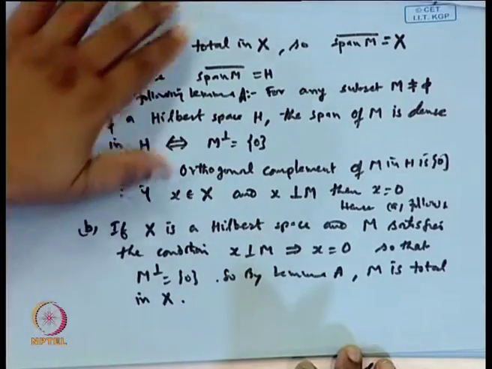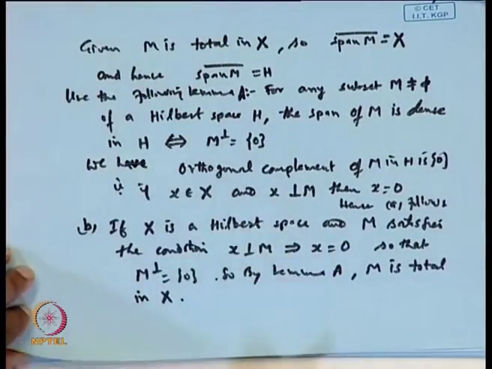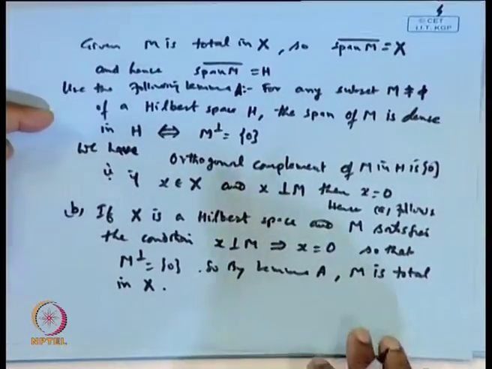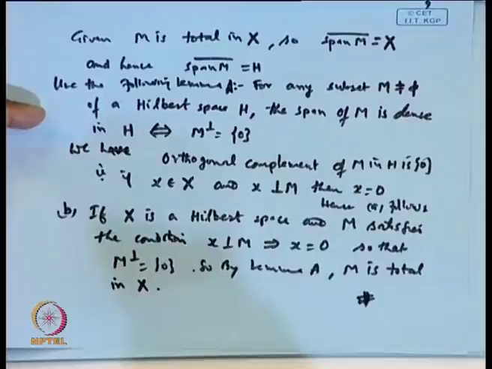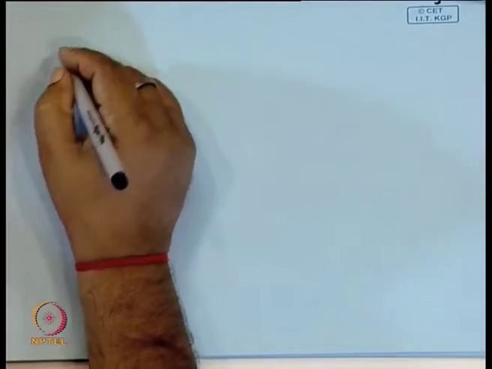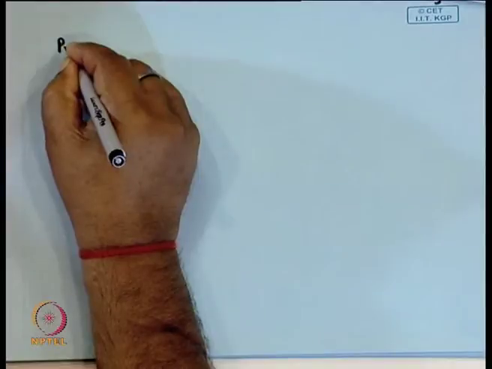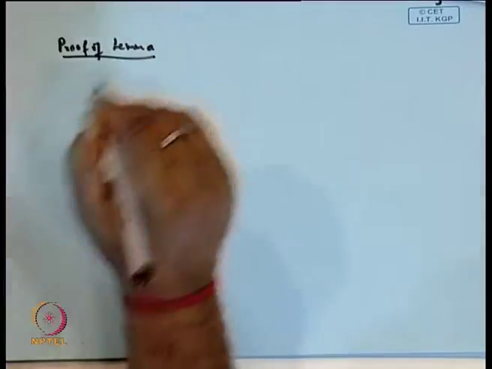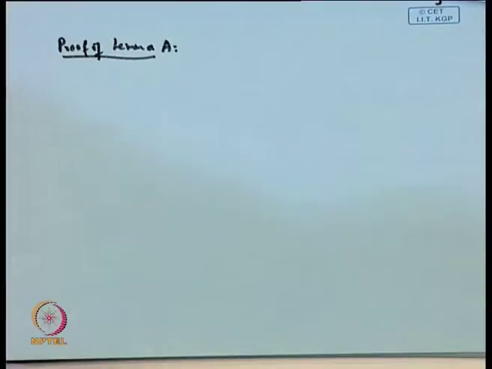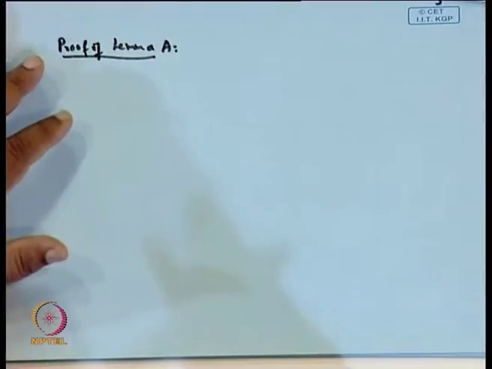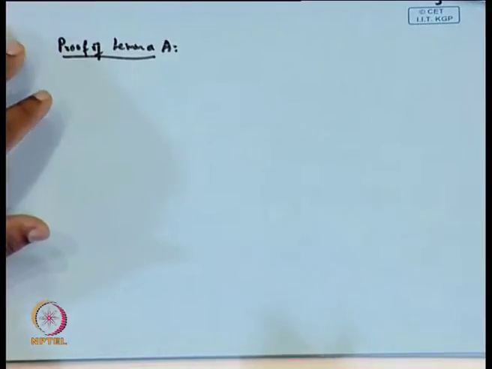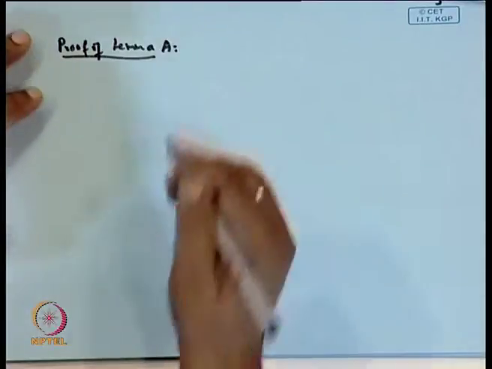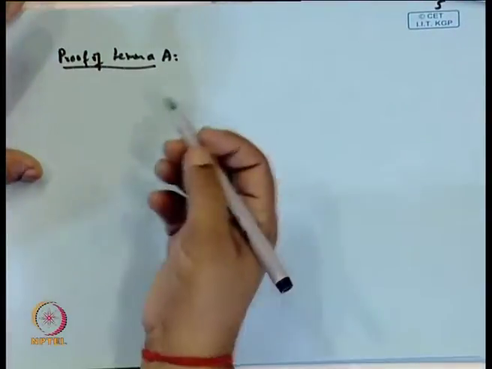Okay. So the only thing left is proving the lemma. So let us see the proof of the lemma. Clear? So this completes the proof. Now, proof of the lemma. What was the lemma? The lemma was, for any subset M of a Hilbert space H, the span of M is dense in H if and only if M perpendicular is {0}. So that was the statement of the lemma.